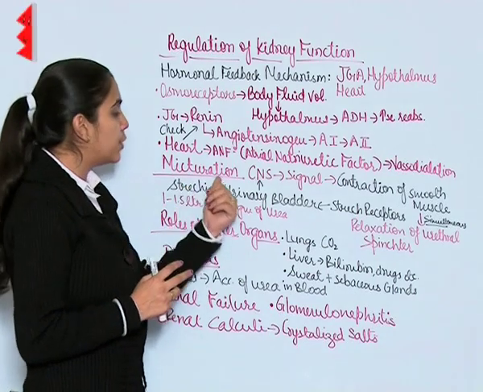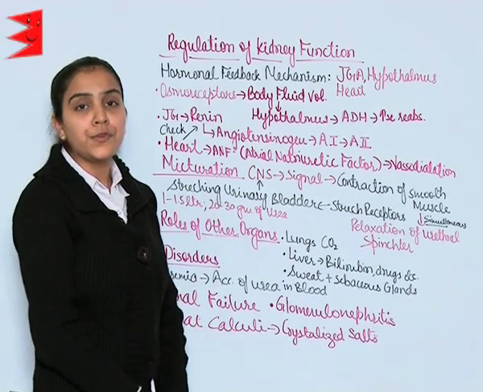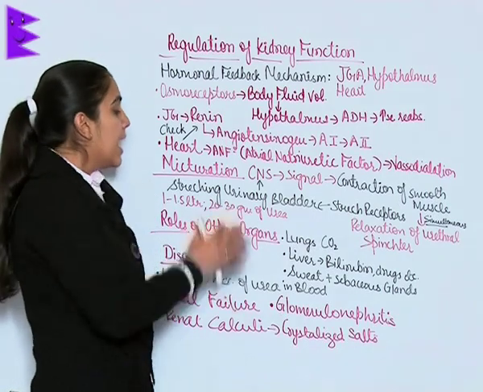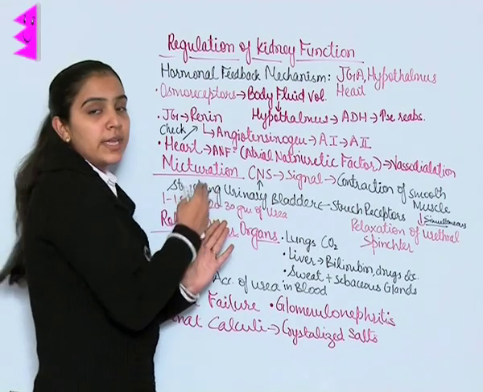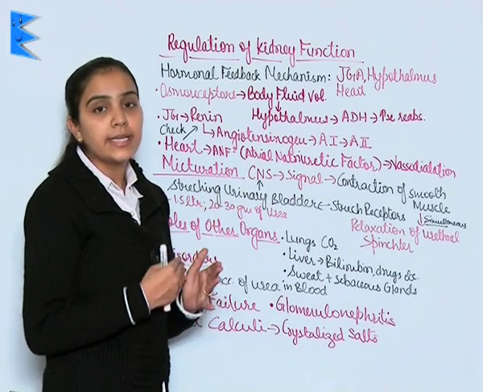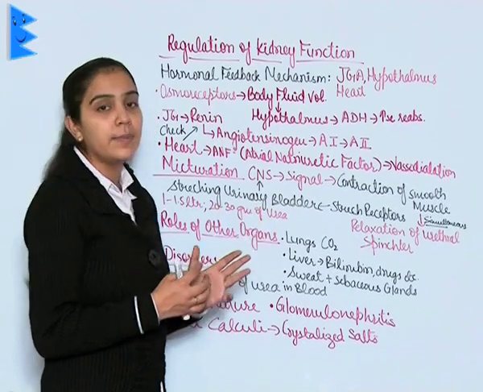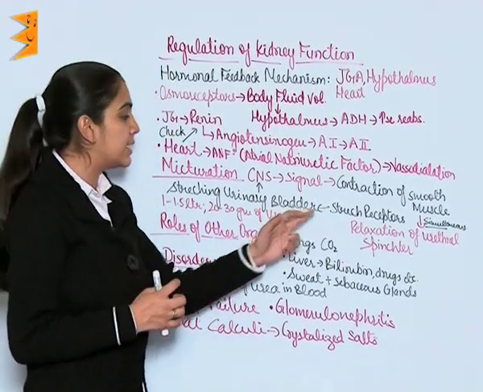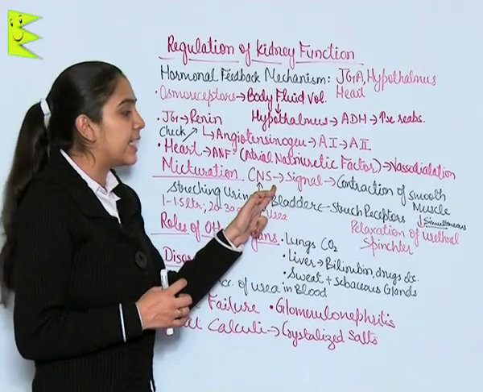Micturition. The process of release of urine is known as micturition. As urine is stored in the urinary bladder, the bladder is stretched and the stretch receptors send a signal to the CNS.